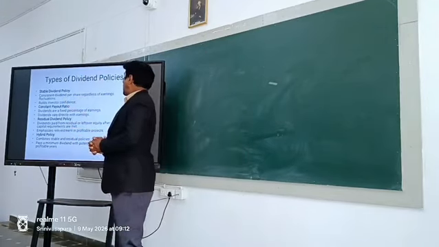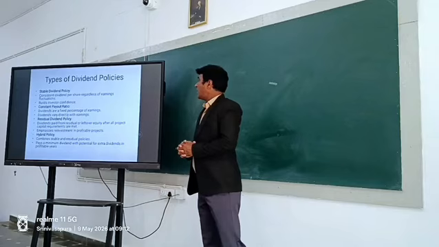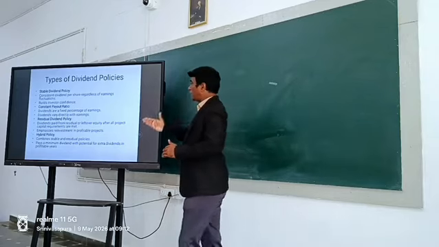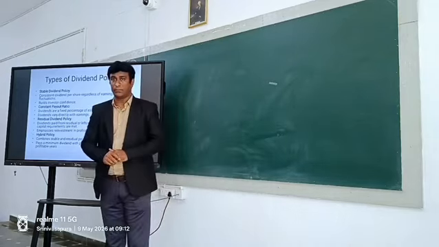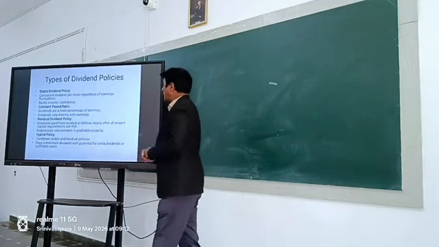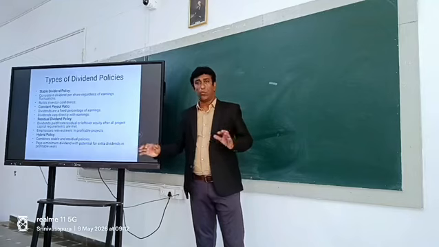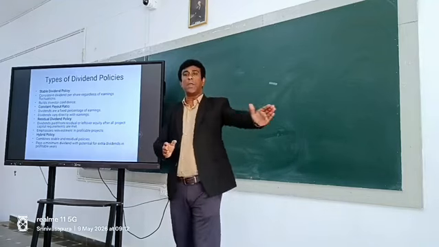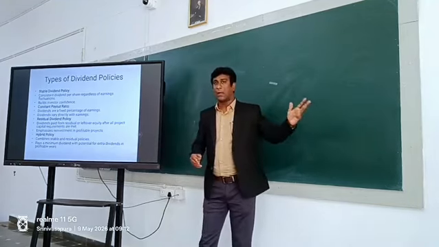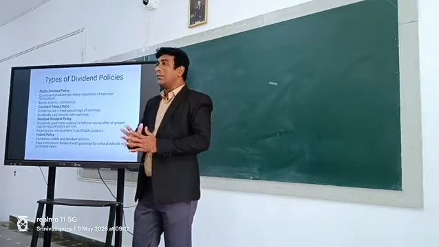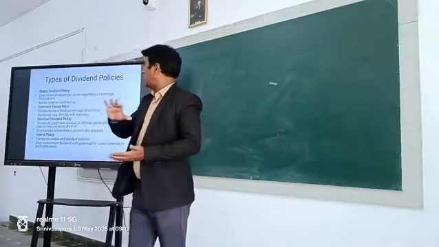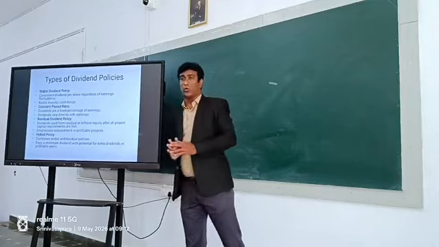Now, the types of dividend policies. The first one is the stable dividend policy. In the stable dividend policy, regardless of its earnings, whether the earning is 50,000 or 1 lakh, the dividend is stable. There is no fluctuation.